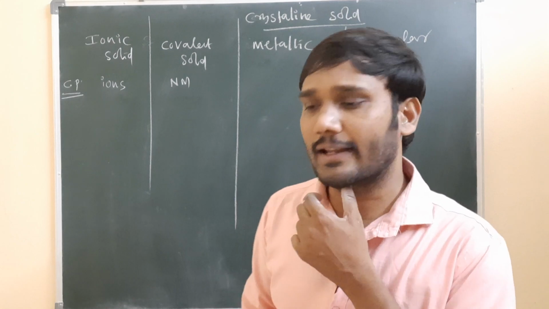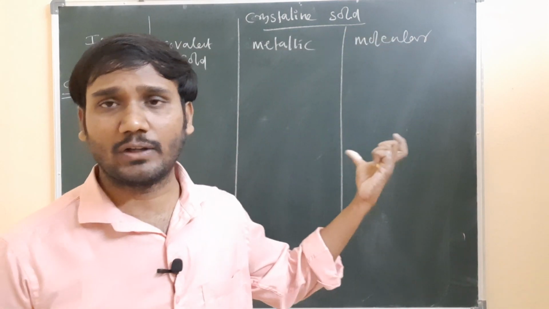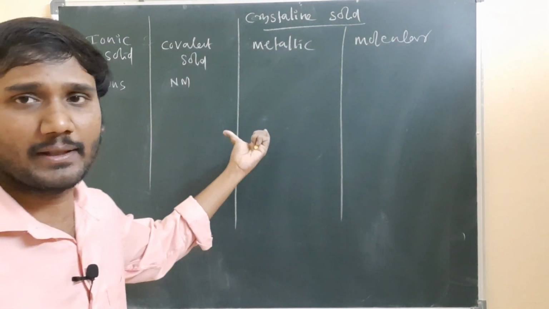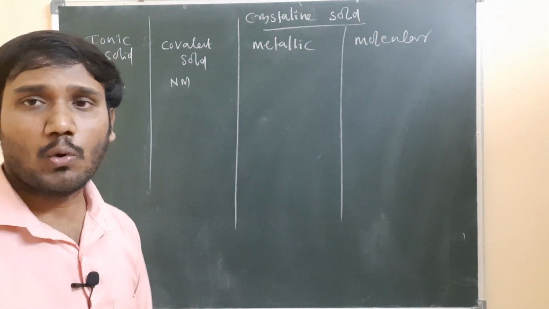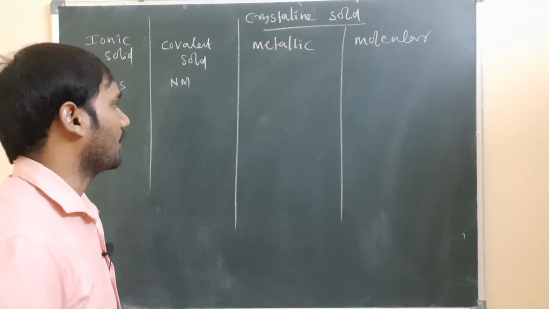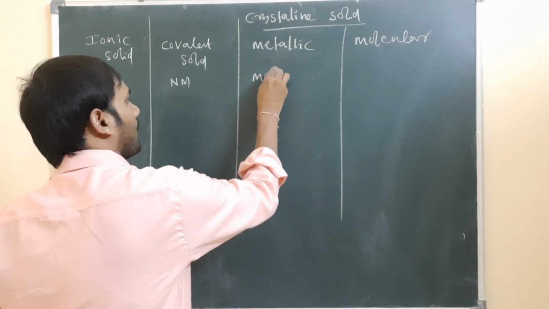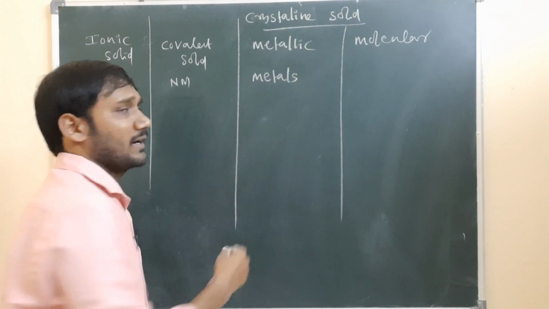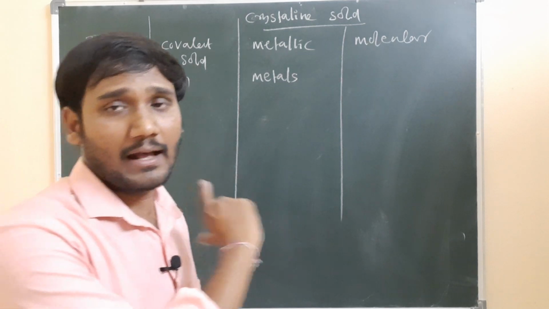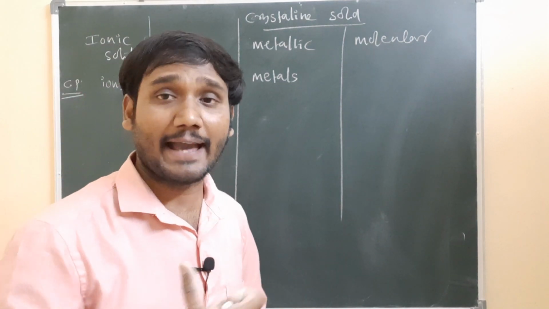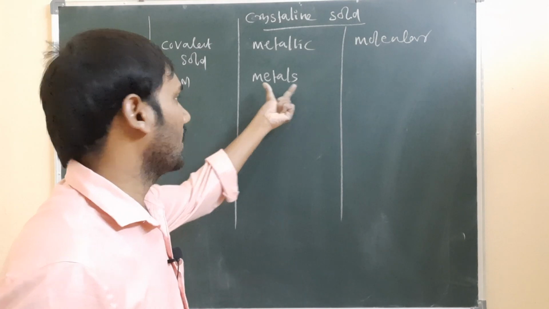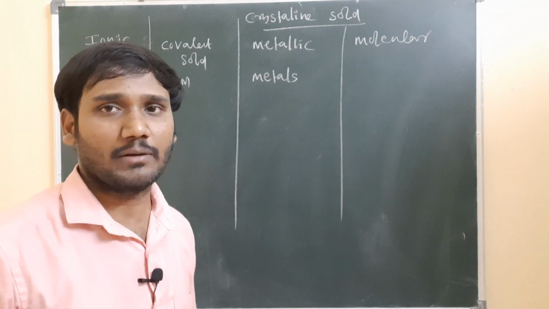In the covalent solid, the constituent particles are nonmetals. A covalent solid is formed by nonmetals. So simply we can say covalent solid constituent particles are nonmetals. And in metallic solids the constituent particles are metal ions, otherwise we can say metals. For example, iron is a metallic solid which has Fe2+ ions. So the constituent particles are metal ions.